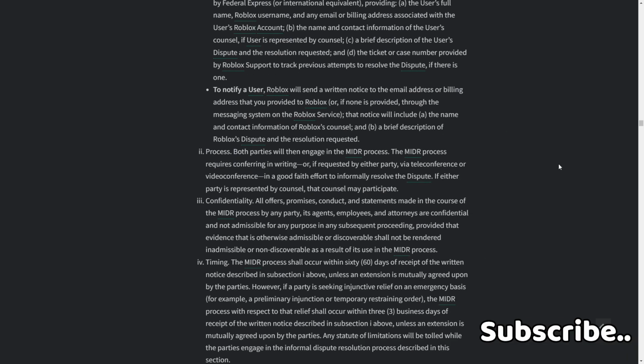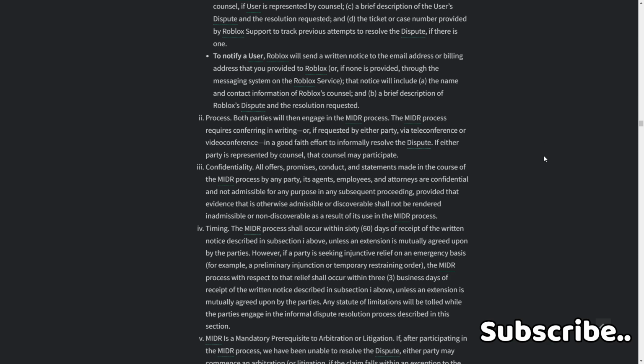2. Process. Both parties will then engage in the MIDR process. The MIDR process requires conferring in writing or, if requested by either party, via teleconference or video conference in good faith to informally resolve the dispute. If either party is represented by counsel, then counsel may participate. 3. Confidentiality. All offers, promises, conduct, and statements made in the course of the MIDR process by any party, its agents, employees, and attorneys are confidential and not admissible for any purpose in any subsequent proceeding, provided that evidence that is otherwise admissible or discoverable shall not be rendered inadmissible or non-discoverable as a result of its use in the MIDR process.